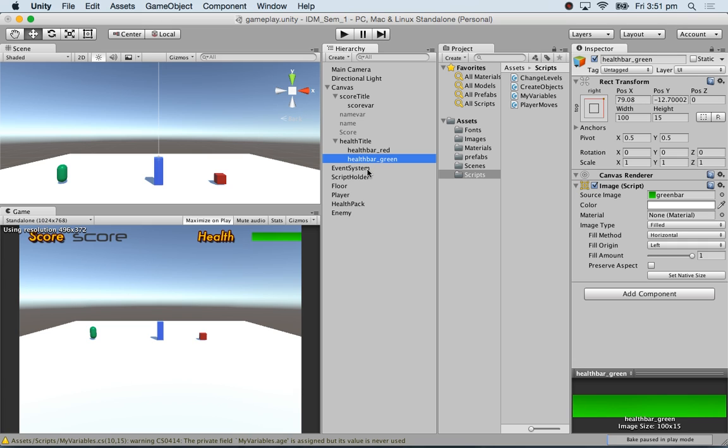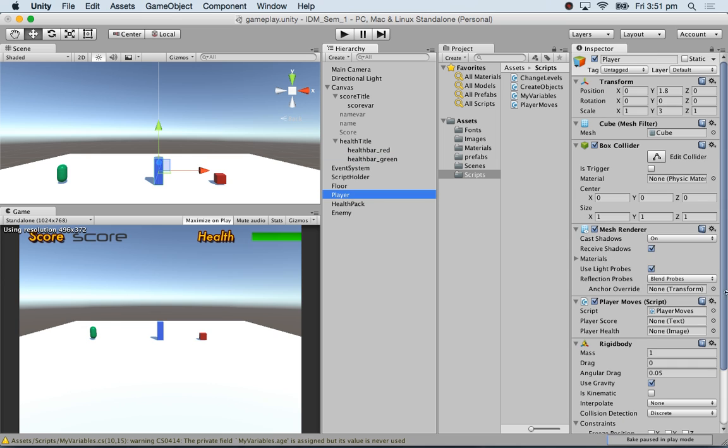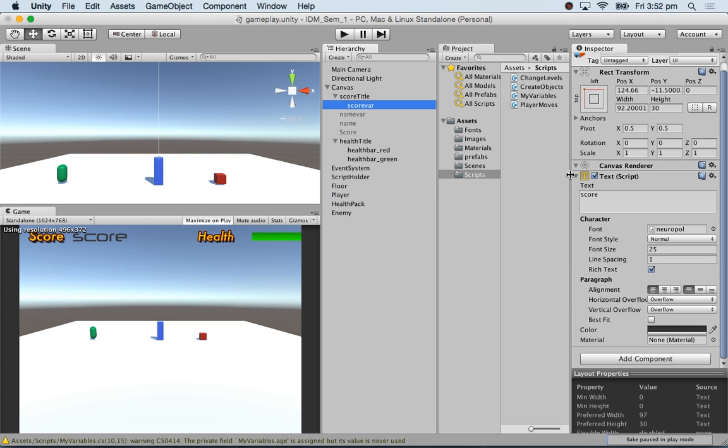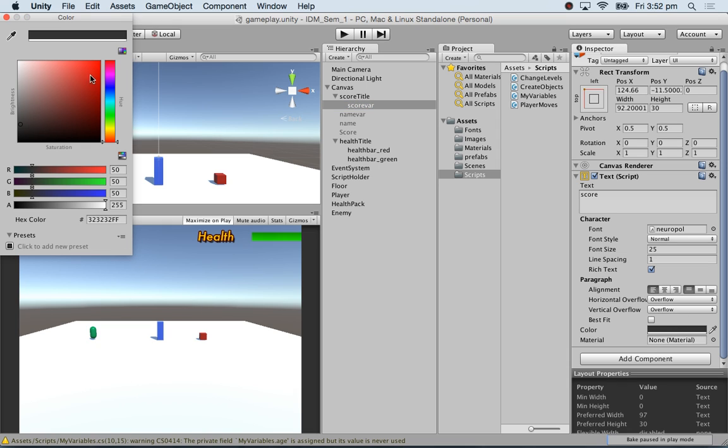So when we go to our player and we go near the script, we have got score and health. Health is an image. The green one is the one we are going to reduce. So I'm going to drag it here. Score is the score. So I'm going to drag that here. So as I give the player score, this will get updated. This score here.